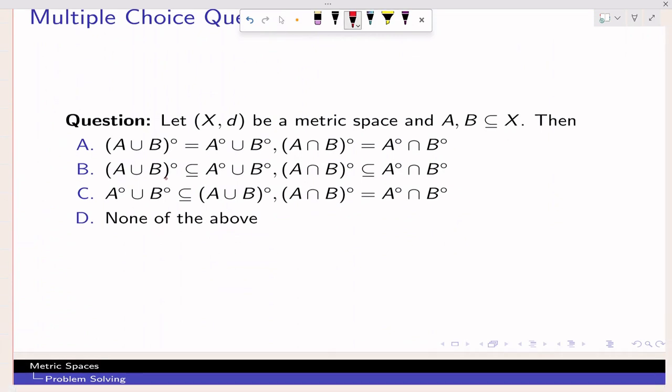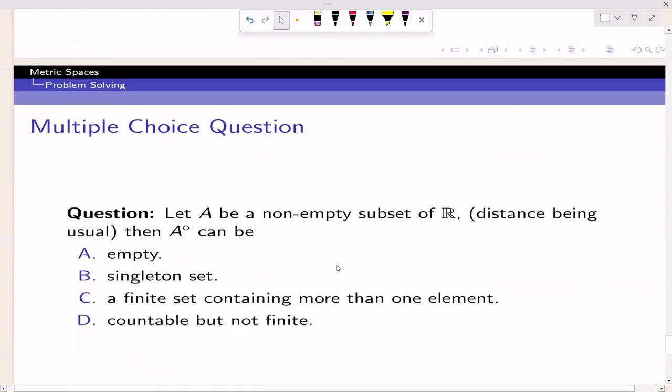Then we have seen that the union is not equal, so this will not happen. This is reversed, this is not true, this is equal. So the right option is C: A interior union B interior is contained in (A union B) interior, and (A intersection B) interior is equal to A interior intersection B interior.